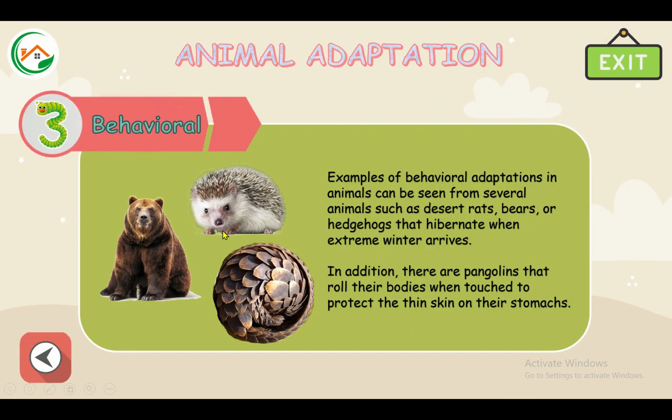An example of behavioral adaptation in animals can be seen from several animals, such as desert rats, bears, or hedgehogs that hibernate when extreme winter arrives. In addition, there are pangolins that roll their bodies when touched to protect the thin skin on their stomach.